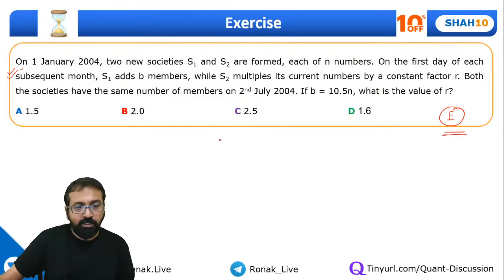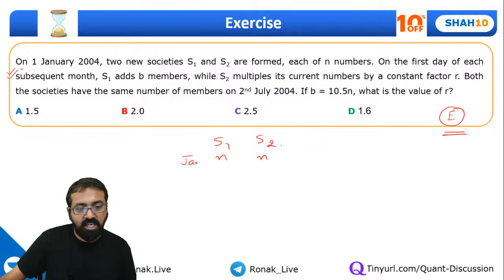Okay, so guys, let me tell you this thing. S1, S2, two societies are formed. Quickly write your answer if you have got it. Type it in the chat box. Both were formed with N members in that. This is in the month of Jan, 1st of Jan.